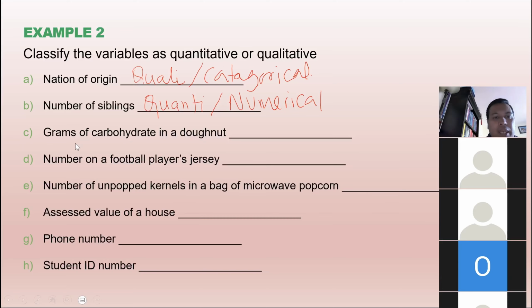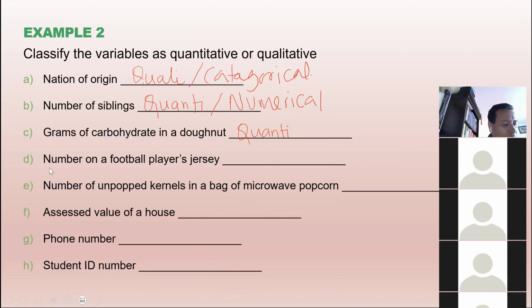In C, grams of carbohydrate in a donut. How many grams of carbohydrate are there in a donut? If we look at that result, does it involve a number or a categorical value? A number. What is it? Quantitative, or numerical. Okay, now this is interesting.